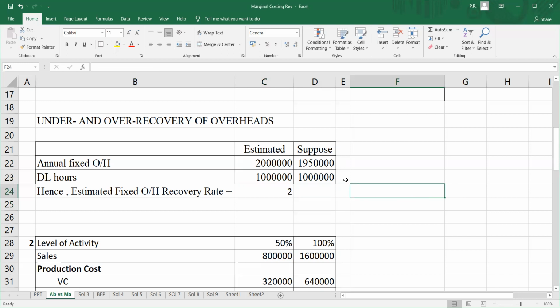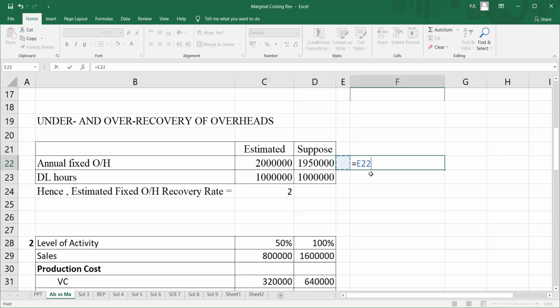But now assume that instead of 20 lakh, the annual fixed overhead is actually 19 lakh rupees. If I keep on charging the product at the rate of 2 rupees per hour for the overhead, I am going to charge 50,000 rupees extra. This is what we mean by over recovery of the cost. The actual cost is 19 lakh 50,000, but we kept on charging 2 rupees on every product for the overheads, due to which we overcharge the product.